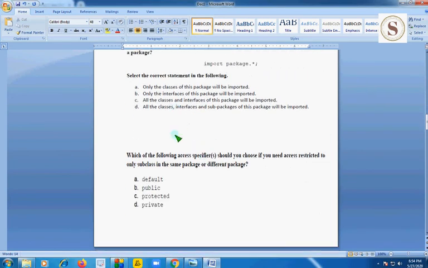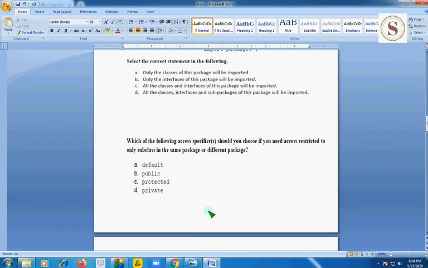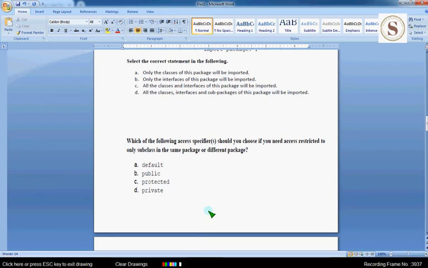And coming to the last question that I have picked in the unit 4 assignment, that is regarding access specifiers in the packages concept. I'm reading the question. Which of the following access specifiers should you choose if you need access restricted to only subclasses in the same package or different packages?